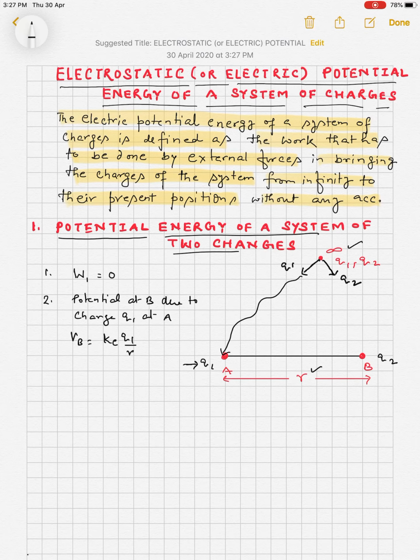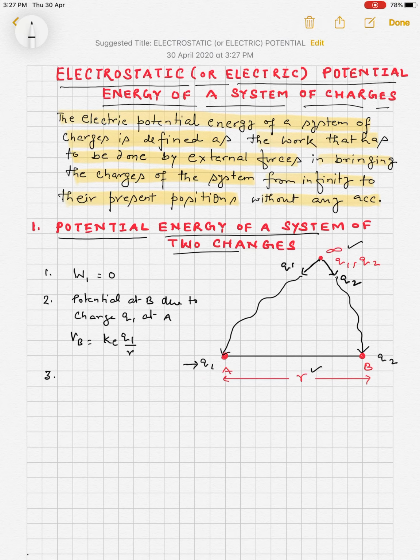So Q1 upon R. Now the third point: Q2 is taken in the field of charge Q1, in any way it can be taken.